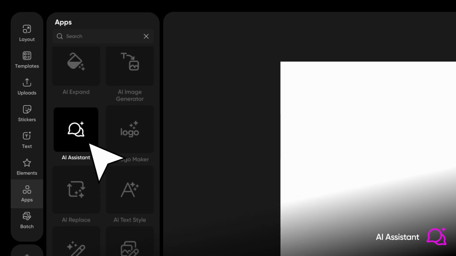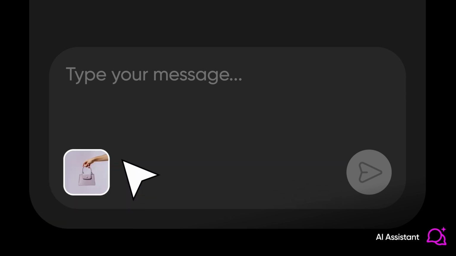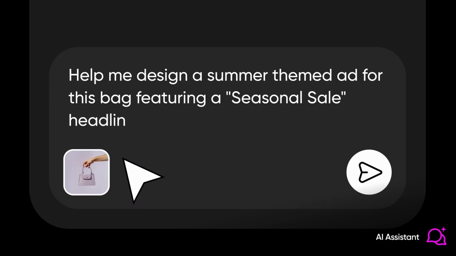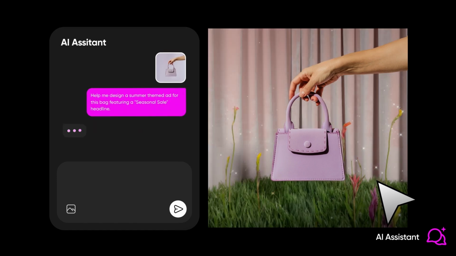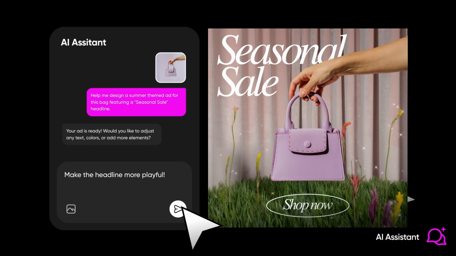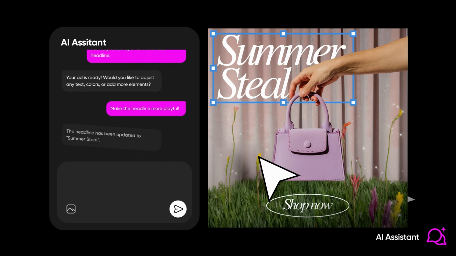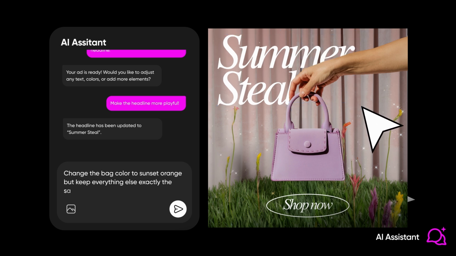Opening the AI Assistant. I'll just drop in this product shot and talk to it naturally. Look at that. It's not just placing elements, it's understanding composition, color theory, brand aesthetics, all in real time. Actually, make the headline more playful. There. It gets nuance. It gets creativity.